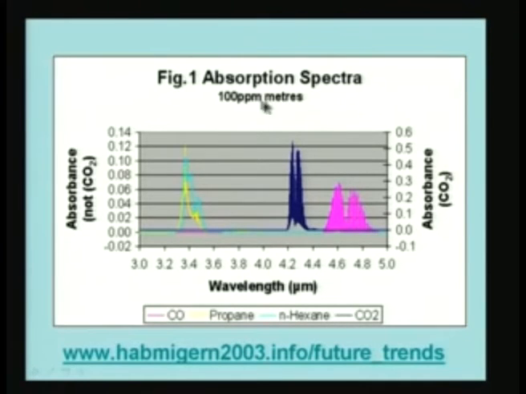Okay. So how do you take an absorption spectrum? You pass an infrared beam through a certain thickness of the medium, and that stands for this meters. 100 ppm meters can be obtained by having 1 ppm over 100 meter length, or 10 ppm over 10 meter length, or 100 ppm over 1 meter length. So this can be obtained by adjusting the concentration times the path length product to 100 ppm meters. So you can either have very high concentration or short path length, because they are all equivalent.